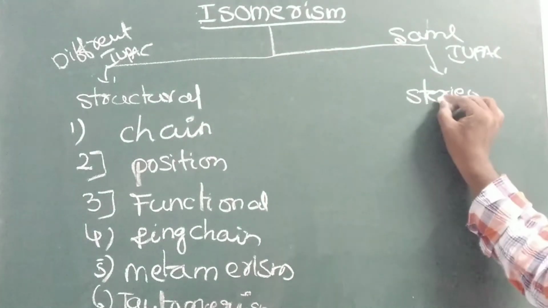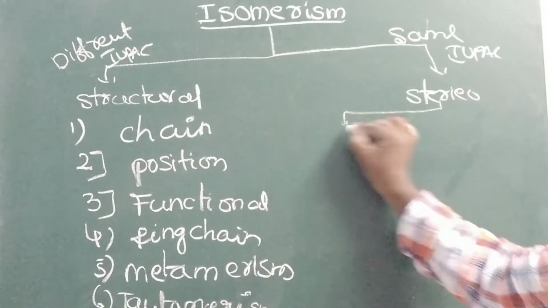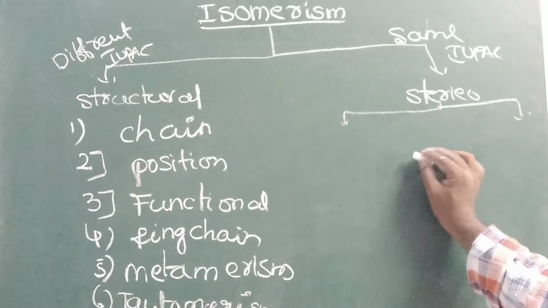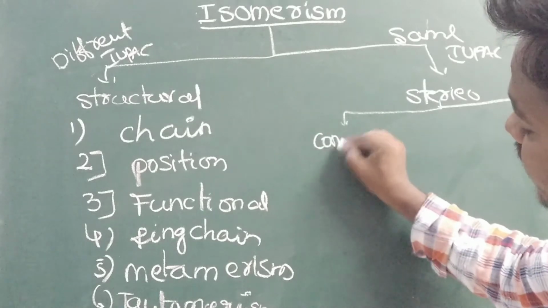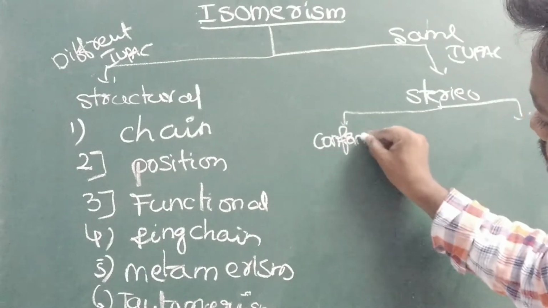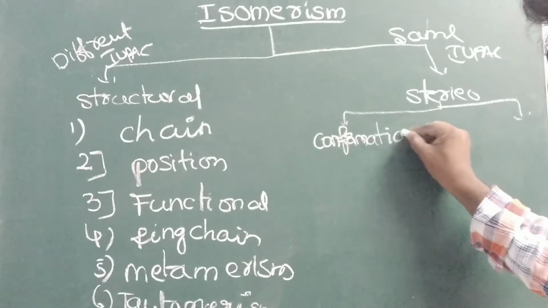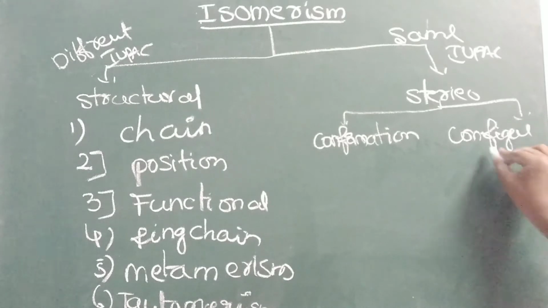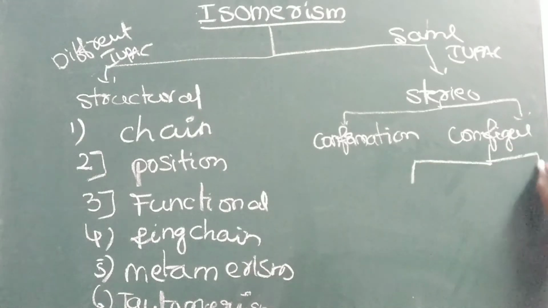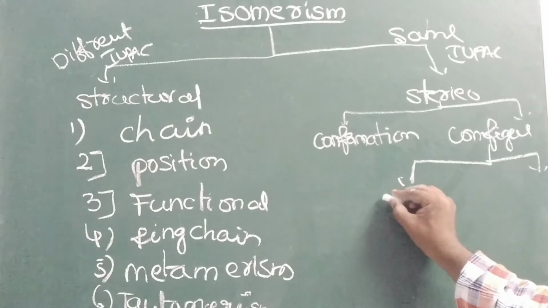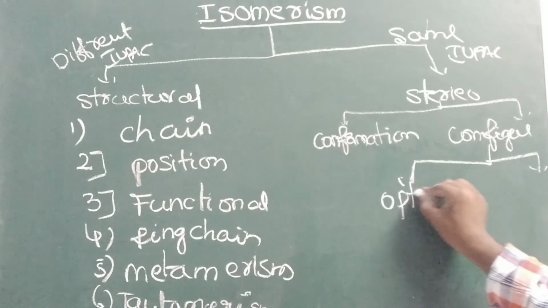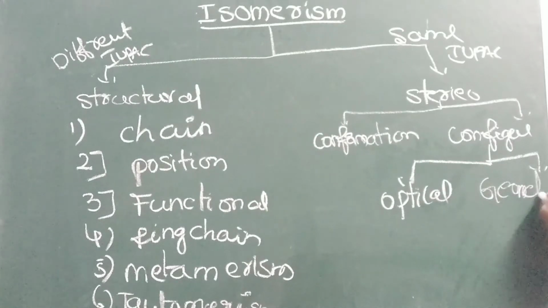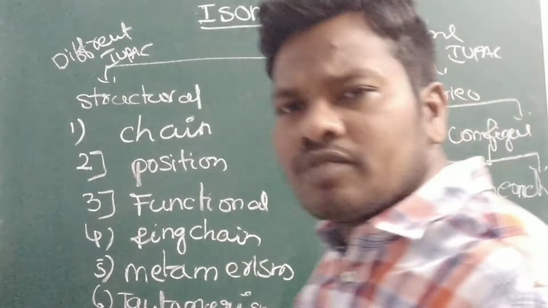Stereoisomers are also classified into 2 types. One is conformational isomerism, and the second is configurational isomerism. Configurational isomerism is again classified into 2 types: one is optical isomerism, and the second is geometrical isomerism. Everything we will discuss separately.